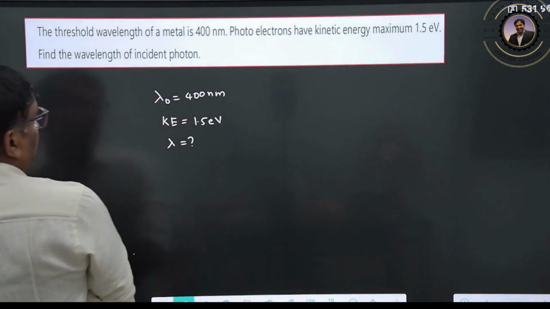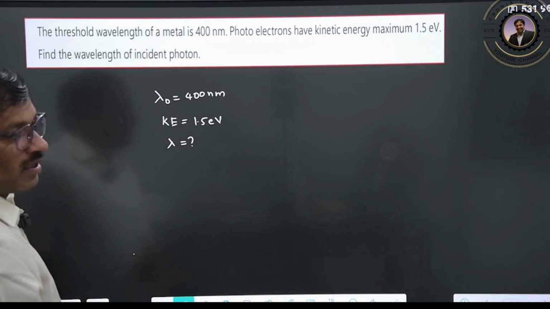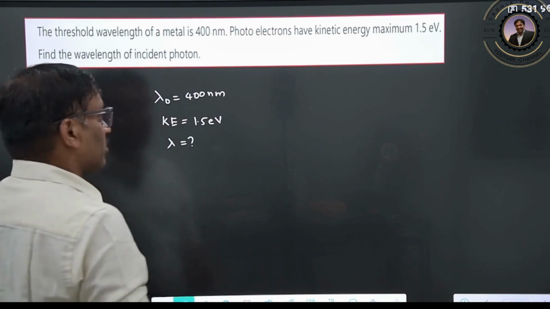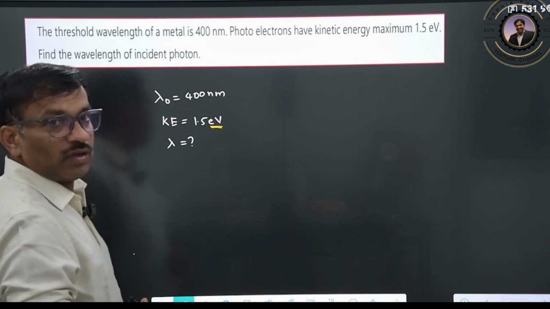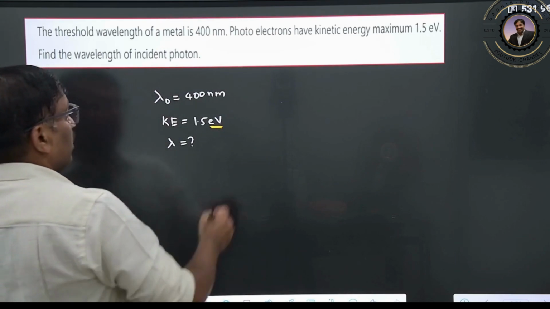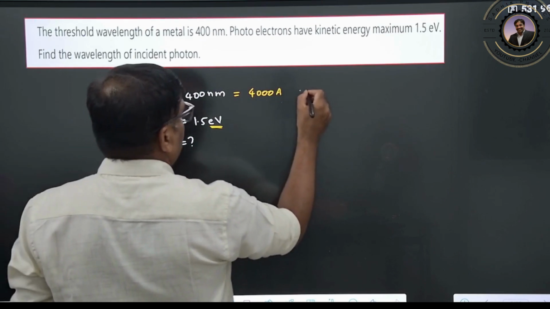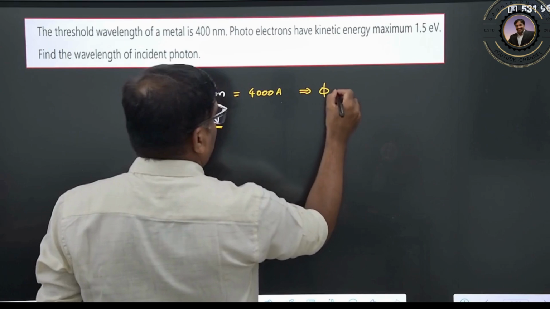Clear? So first of all, let us calculate. You can use many ways, but I will try to solve these problems using electron volts only, so that it is an easy calculation. Here, you can write it as 4000 angstroms. So this gives the work function.